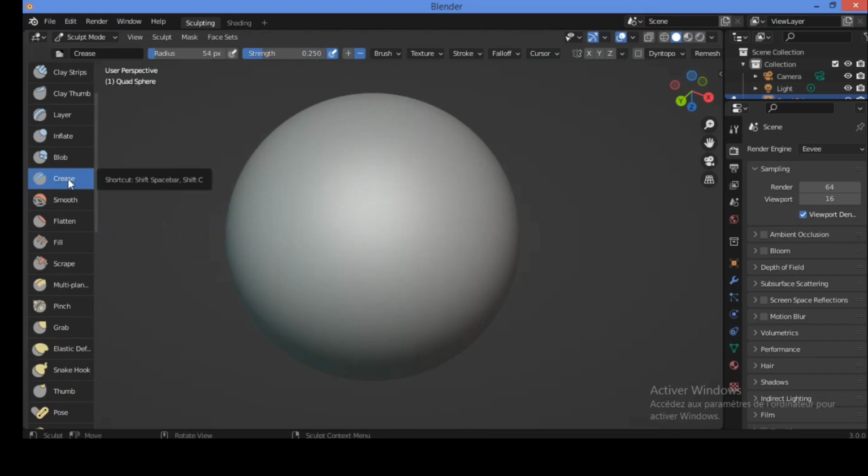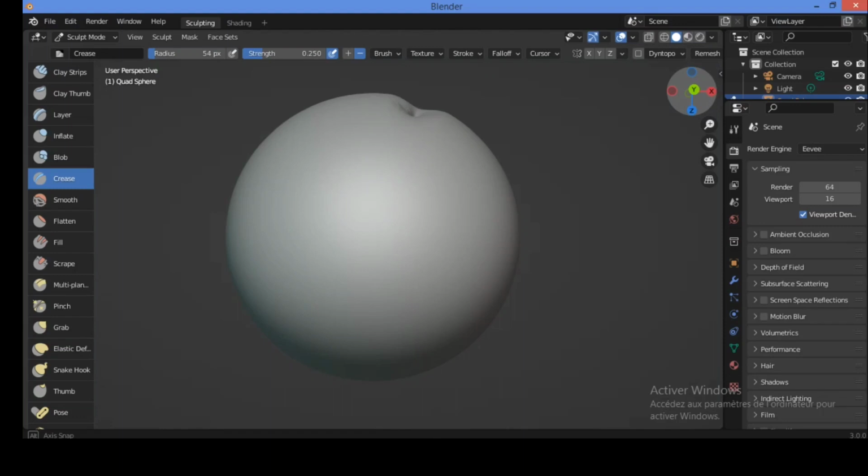Let's move now to the crease brush. What can crease brush do? In altering geometry, this brush creates sharp indents or ridges by pushing or pulling the mesh while pinching the vertices together. Let's try it now. Hold and drag after selecting the crease brush. In the same region, you can do it like this.